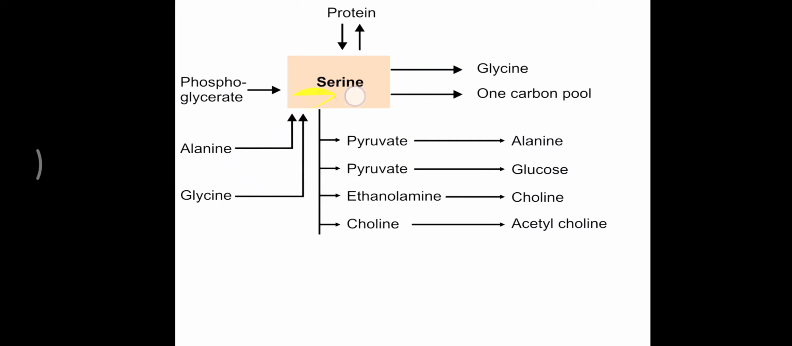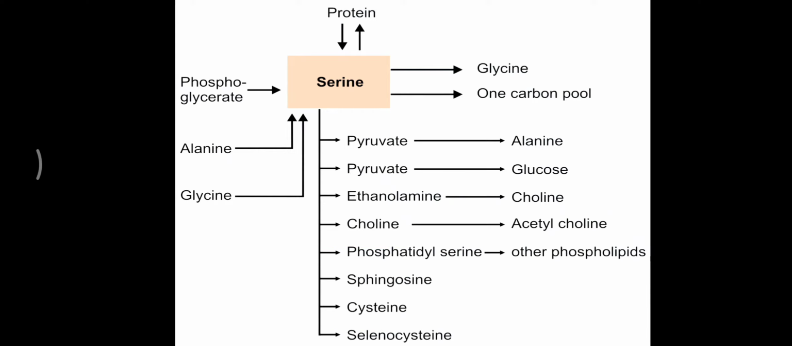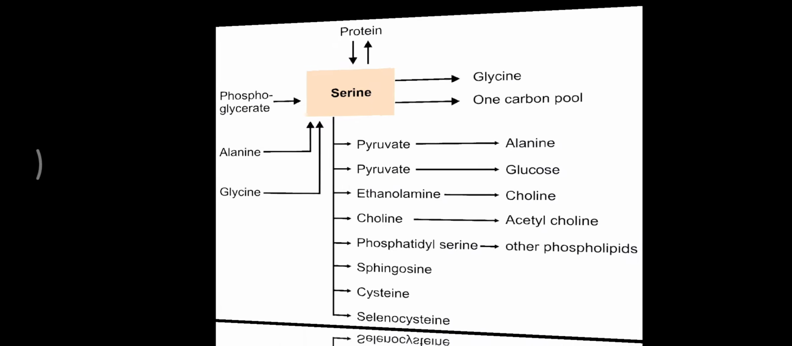Apart from that, the most important function of serine is ethanolamine to choline formation. This choline can be utilized for acetylcholine or phosphatidylcholine formation. Like phosphatidylcholine, phosphatidylserine is one of the important phospholipids. Apart from that, sphingosine, cysteine and selenocysteine, the 21st amino acid, are also generated from serine. So one by one, we will look at how this serine molecule is most important in our body.